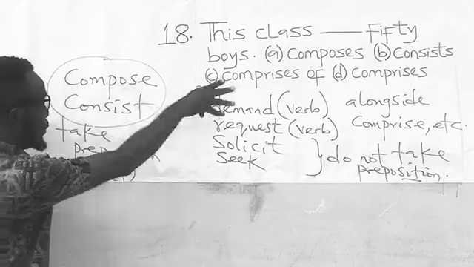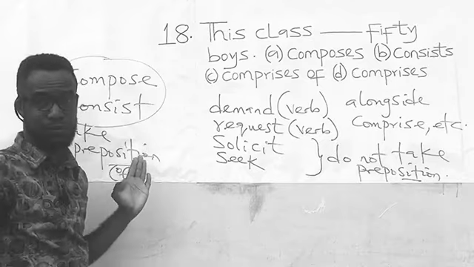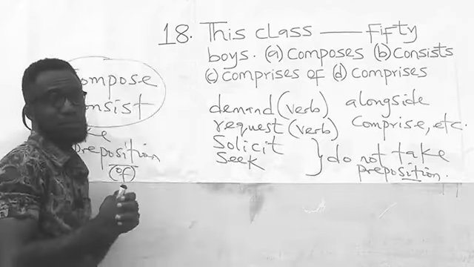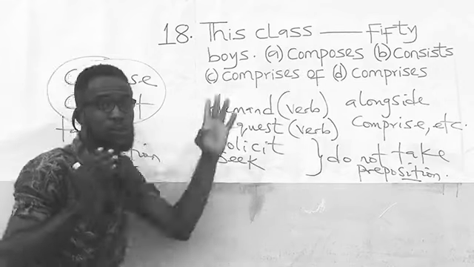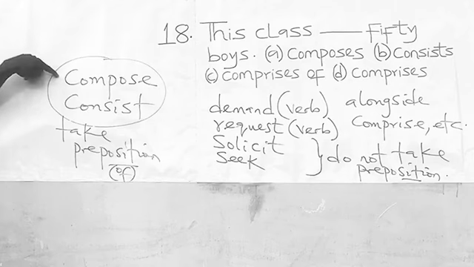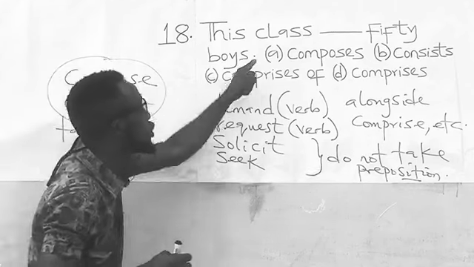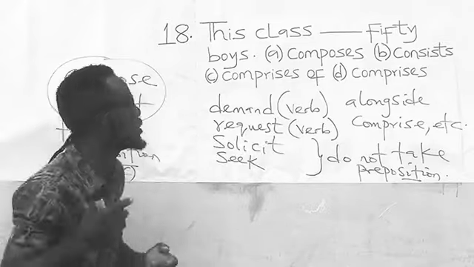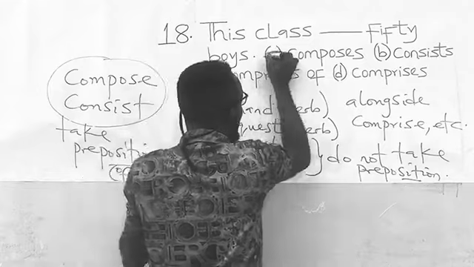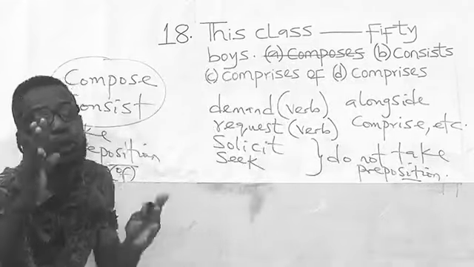Let us apply everything to this question with a view to answering it correctly. If you look at option A, you will find out that it contains composes. And we have said that compose must carry the preposition of, compose of. But in option A, they did not give it a preposition. They only said composes. Therefore, option A is wrong because it must carry a preposition, specifically the preposition of.